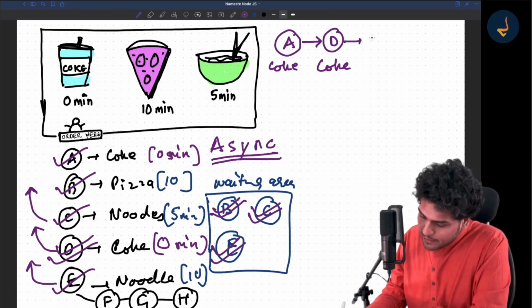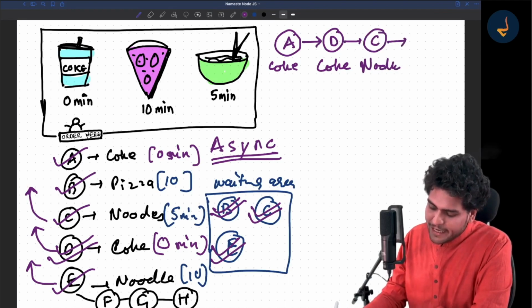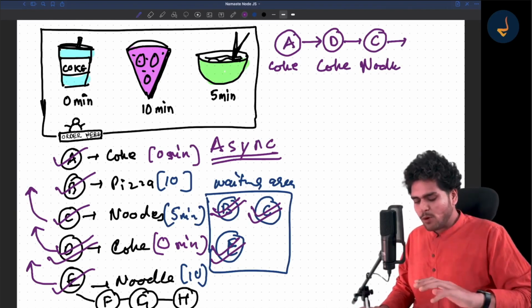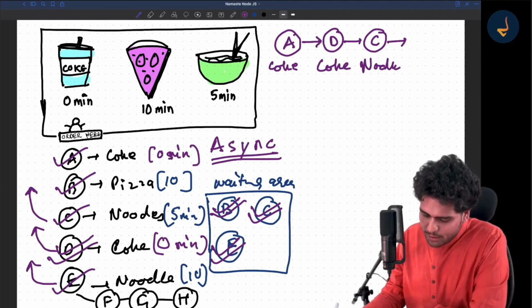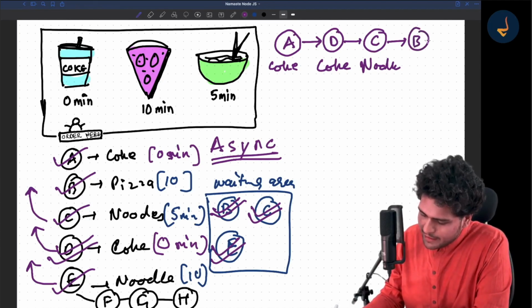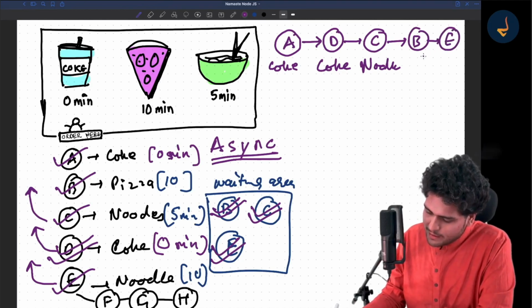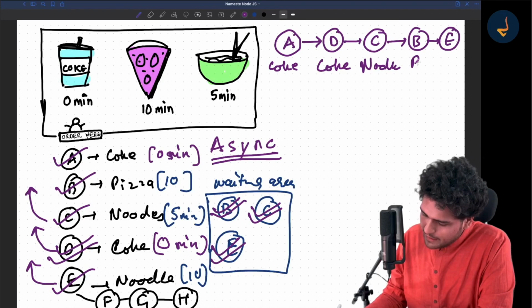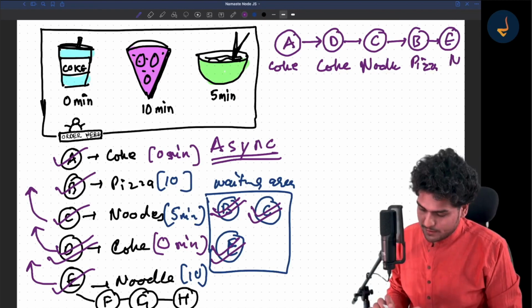After D, the order of C was fulfilled, which was noodles, right? Noodles. And then later on, at 10 minutes, the order of pizza and the order of Coke was fulfilled, right? Now they can be in any specific order, right? But let us say that B was fulfilled earlier, and then D was, and then E was fulfilled, okay? So at 10 minutes, both of them were fulfilled. One order, the order B, was of pizza, and this was of noodles. So the order of execution was this.